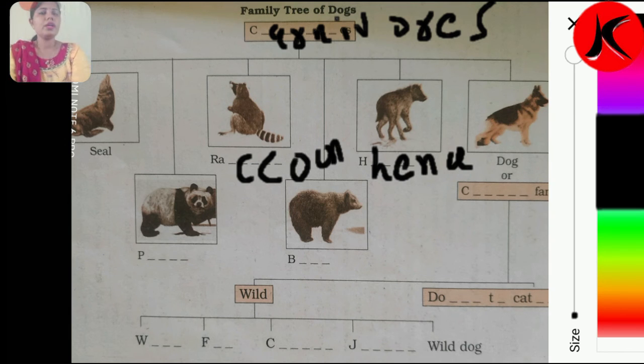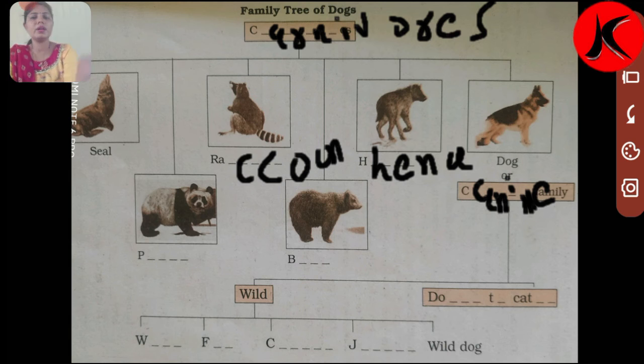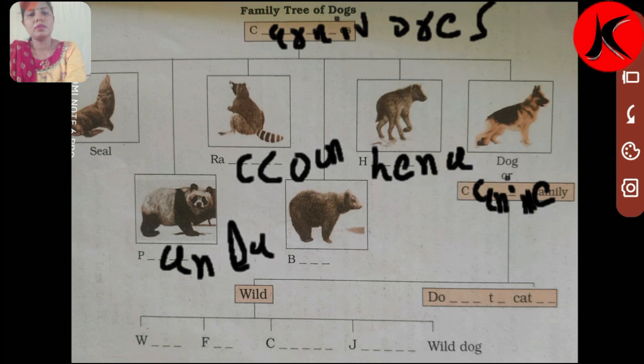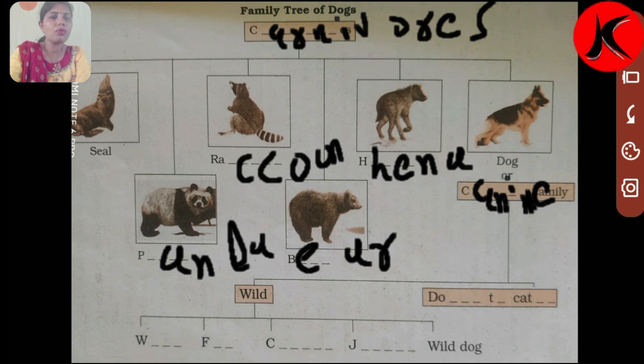Dog. Here below dog is canine family. CANINE. It's canine family. Then here we will write panda. This is the picture of panda. Here this whole tree is the family tree of dogs. Then this one is bear. You all know this animal. It's bear. Now canine family has wild.